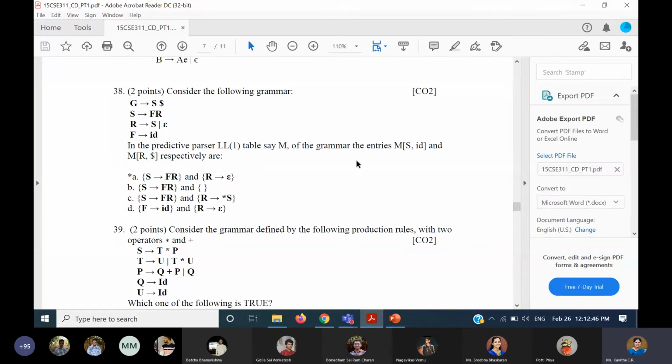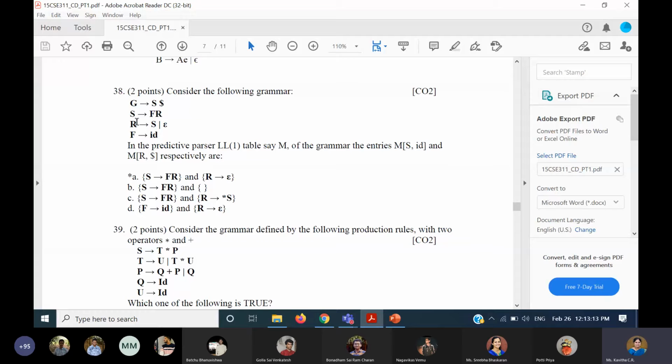Similarly, for another cell in the row R, for the column dollar, what has to be filled? In the row R, you have to find the first of R. First of R is nothing but first of S, anyway, that we will see. And first of R is also epsilon. Whenever epsilon comes, we are going to see the follow set.